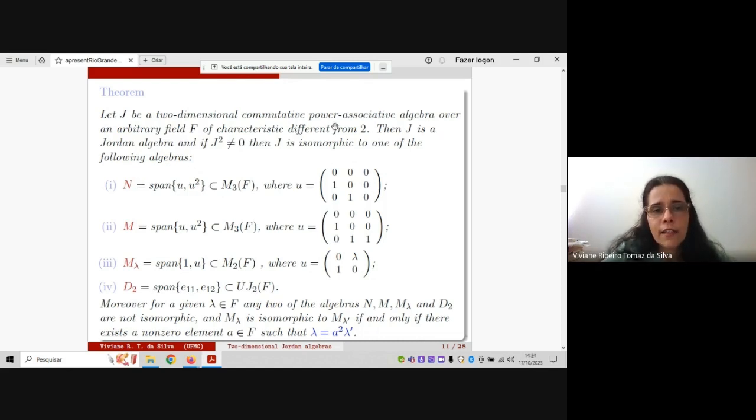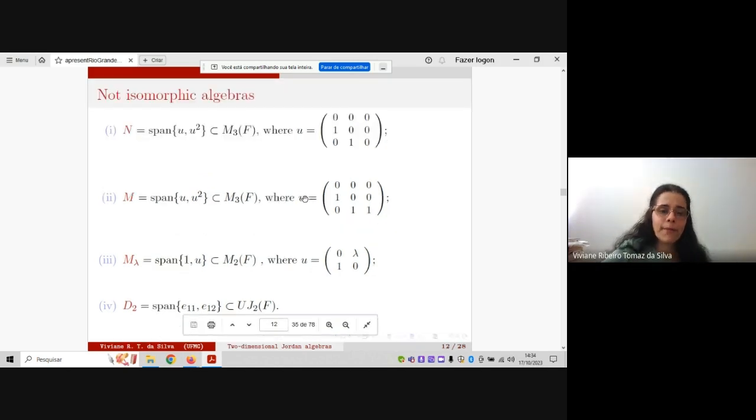Then J is a Jordan algebra, and if J squared is not 0, then J is isomorphic to one of the following algebras. I have written the algebras here in order to pay attention that they are not isomorphic. The first algebra is this algebra here.